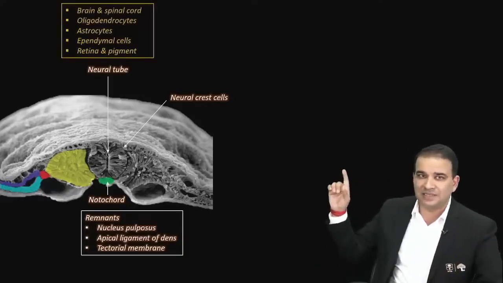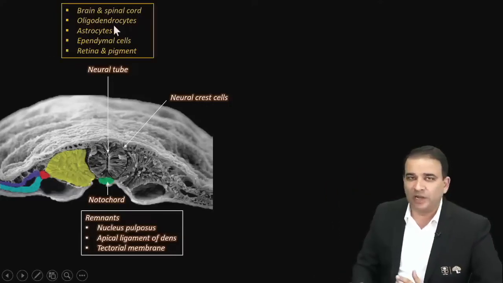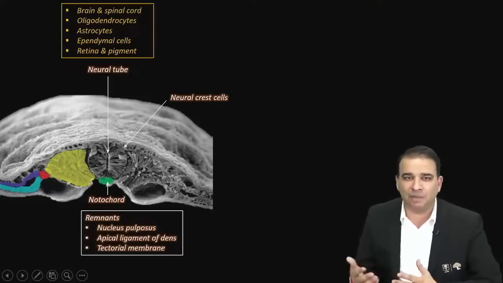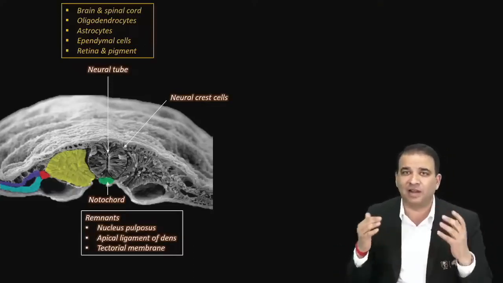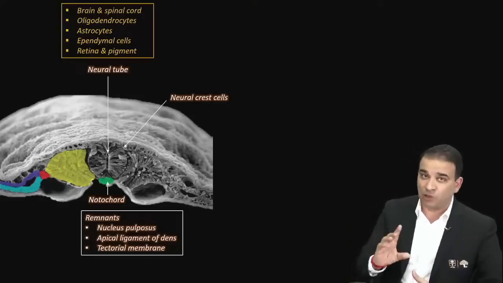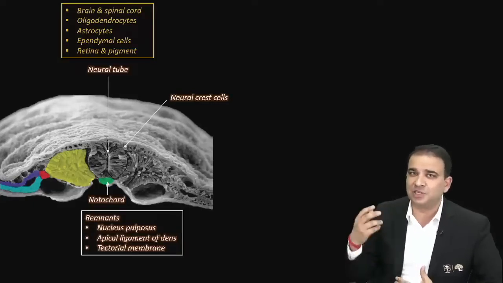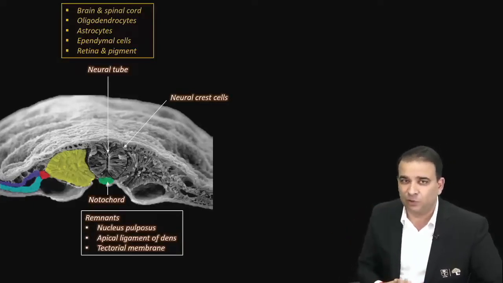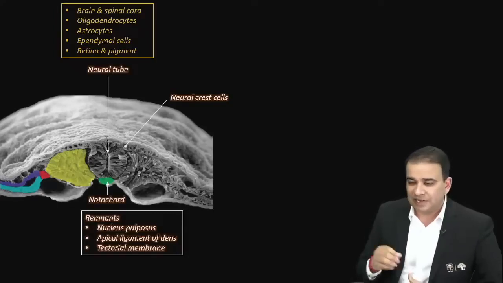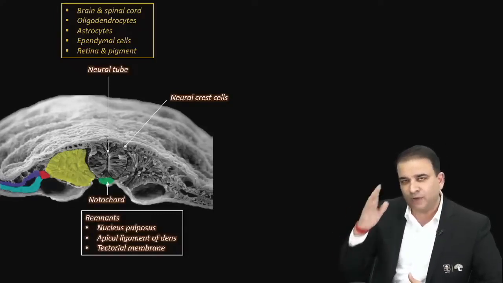Just have a look at that list, guys. The brain and spinal cord, obviously that's about the CNS. The oligodendrocytes doing myelination for the CNS. Astrocytes forming the blood-brain barrier. Ependymal cells, the ventricular lining epithelium, obviously inside the CNS. Retina and even retinal pigment also. We say the optic nerve and retina are an extension of the brain only, an extension of the diencephalon. So that is all about the central nervous system. The moment they ask you a question on neural tube components, think of the central nervous system.